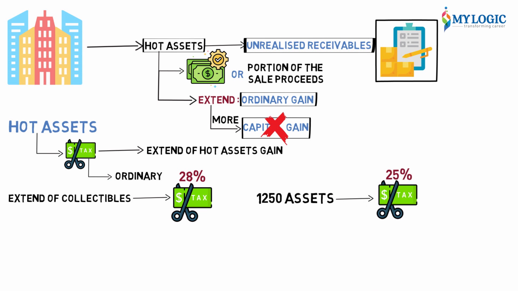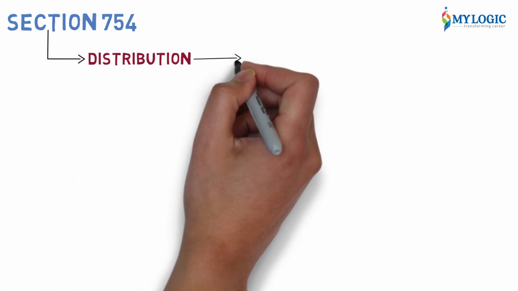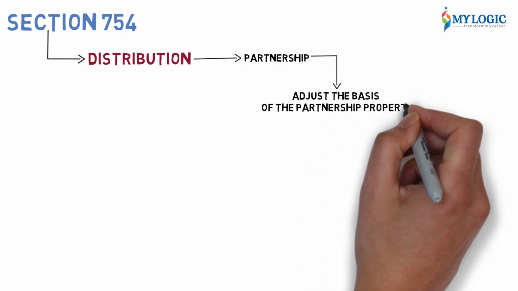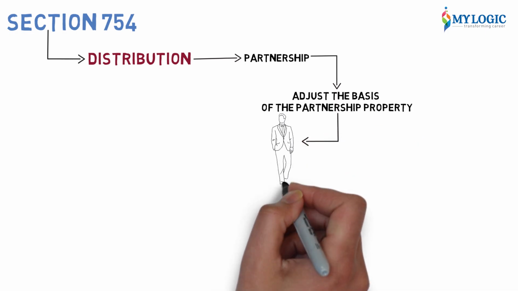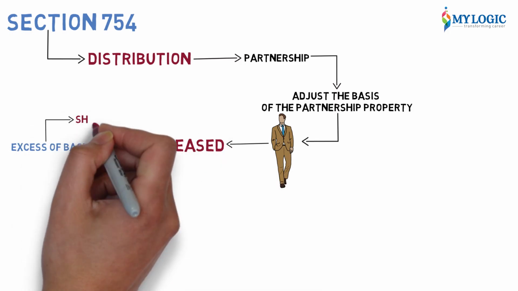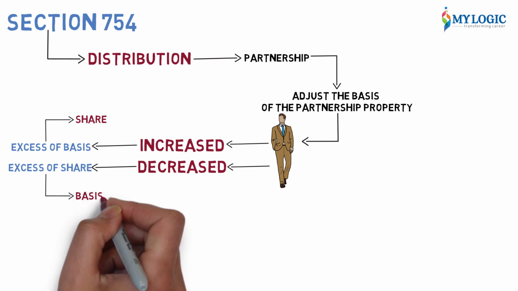Everything else is capital gain. Now, if Section 754 is elected, on distribution the partnership may decide to adjust the basis of the partnership property. So, any adjustment they can make to the partnership property if they choose Section 754. Now, the basis of the partnership property to the transferee, who gets the property, will be increased by the excess of the basis over the share, or decreased by the excess of the share over the basis.